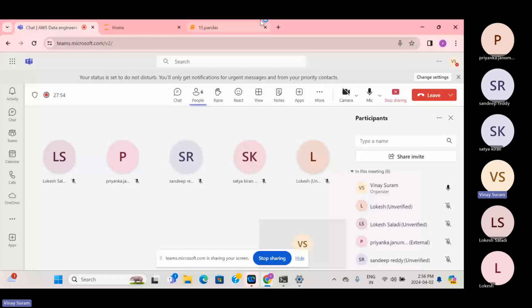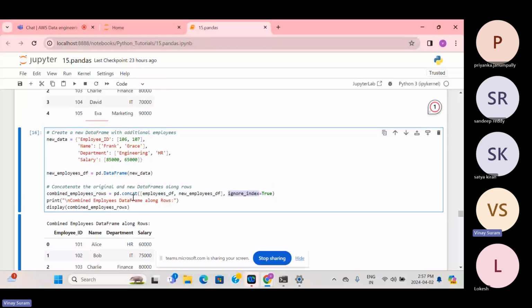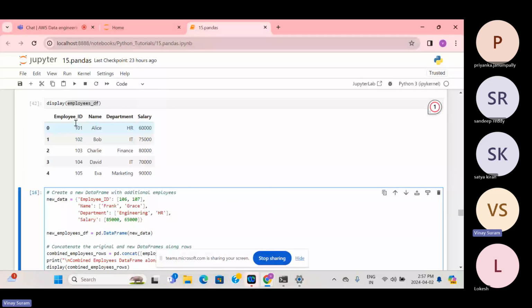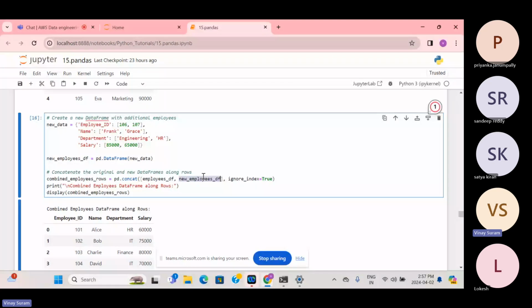So in SQL we have union. We have some data in one table and other data in another table, and you're trying to combine those. In the same way, you can see pd.concat employee df comma new employee df, with ignore index equals true. This data frame has its own index and the other also has its own index, but we are ignoring them.